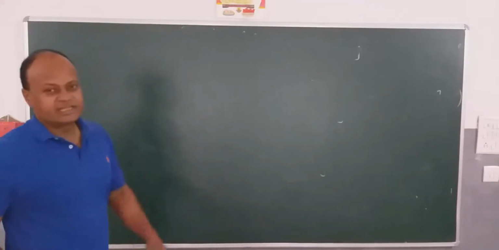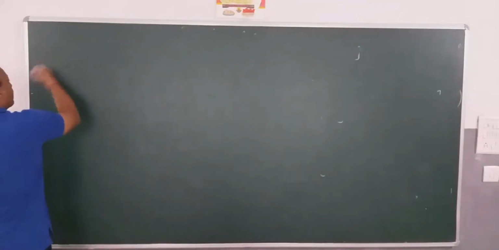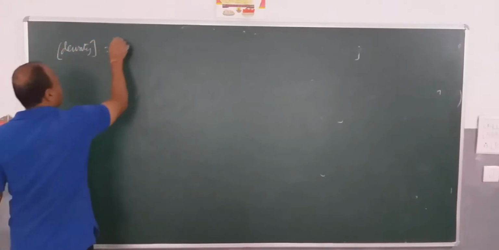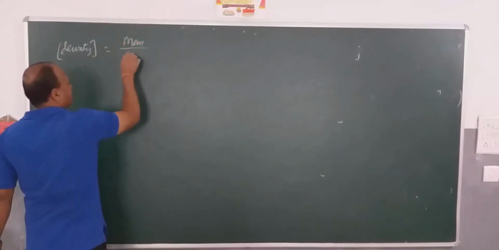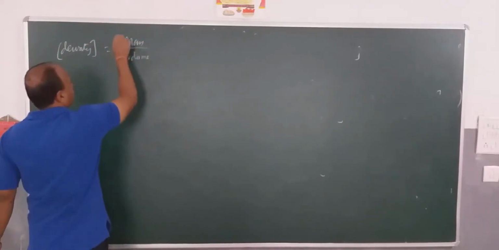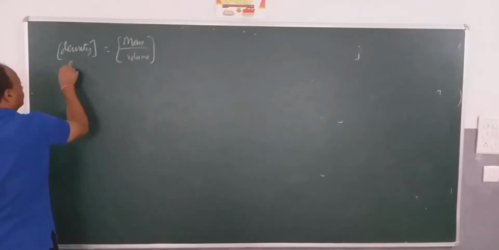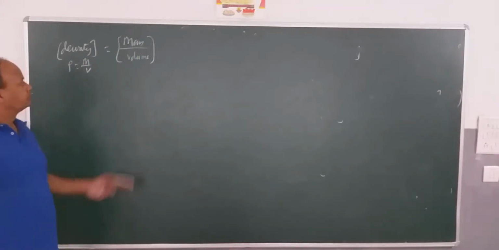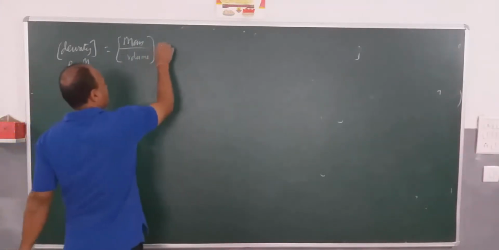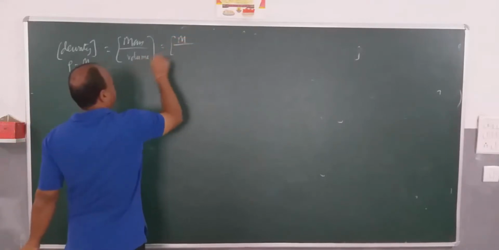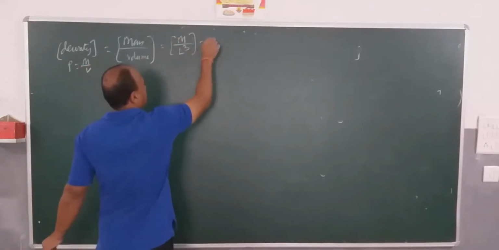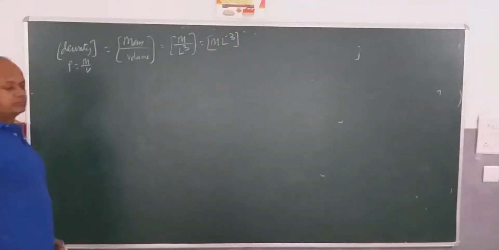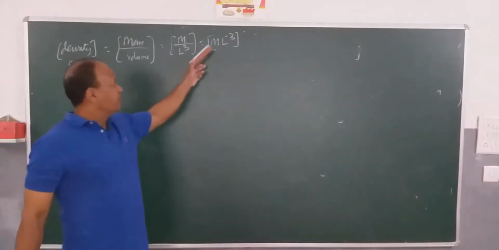Now let's see density. Density is the ratio of mass divided by volume. You know the formula, rho is equal to m by v. Mass has the formula M and volume is L cube. So it will be M into L to the power minus 3. The dimension formula for density is M L to the power minus 3.